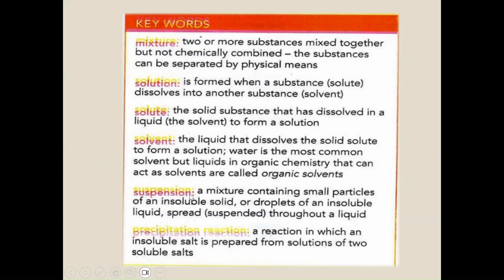Suspension is a heterogeneous mixture which contains small particles of insoluble solids. These particles are insoluble, so we can see them and differentiate them, or droplets like oil in water. The liquid is insoluble and cannot spread, so it is suspended throughout the liquid.